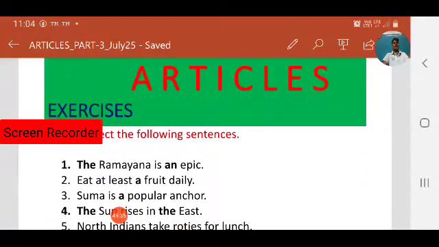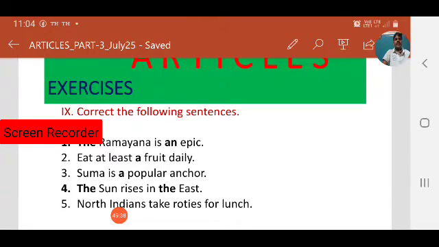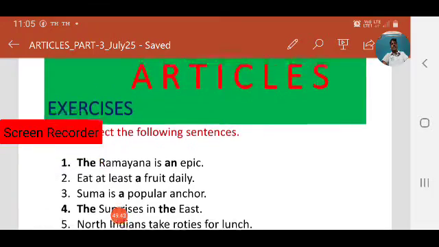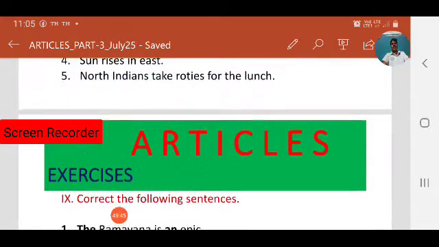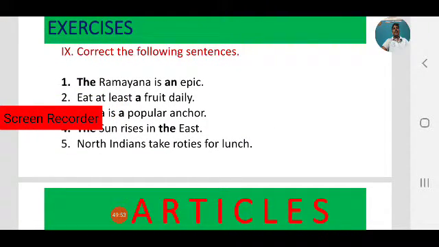Here, observe. Next one. North Indians take rotis for lunch. What is there in the exercise? North Indians take rotis for the lunch. Observe, for the lunch. Here, what is the correct one? North Indians take rotis for lunch. Before meals, we need not use the definite article. So that's why you delete it here, the lunch becomes lunch.